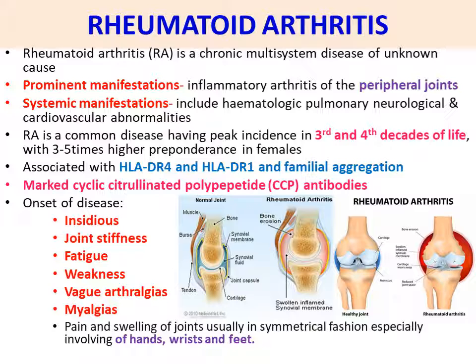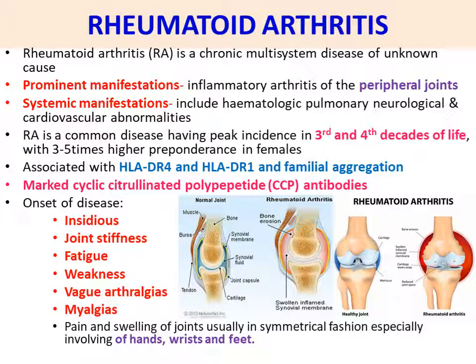Next point, it is associated with HLA-DR4 and HLA-DR1 and familial aggregation. Here HLA means human leukocyte antigen gene. So DR4 and DR1 are involved in rheumatoid arthritis. And familial aggregation means it is transferred from parents to the children.